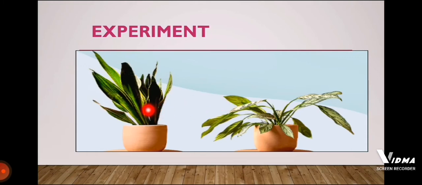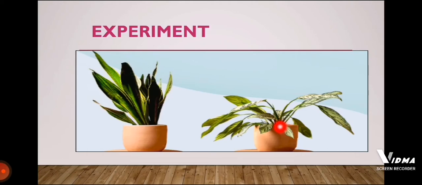You will water the plant that was placed in the sunlight, but you will also give water to this plant that was kept in the dark room. But this plant that was kept in the dark room will not be able to receive the sunlight.